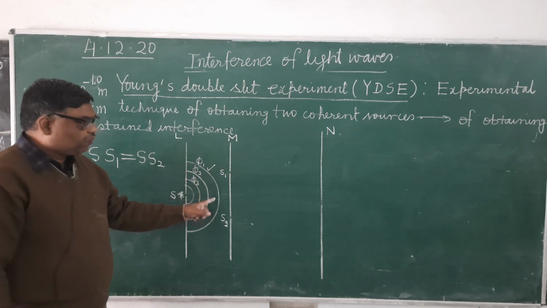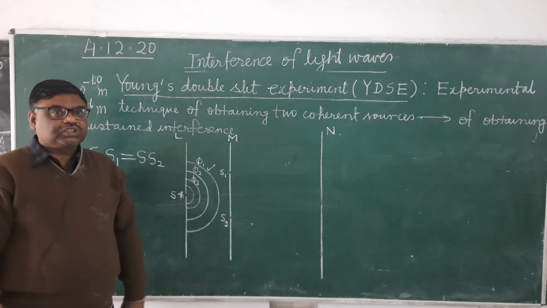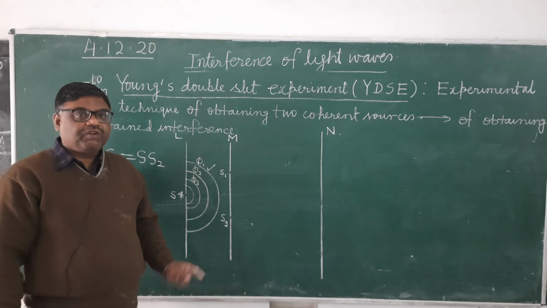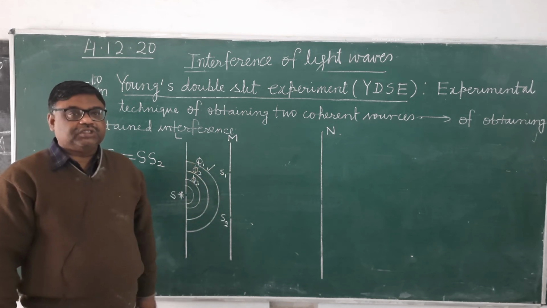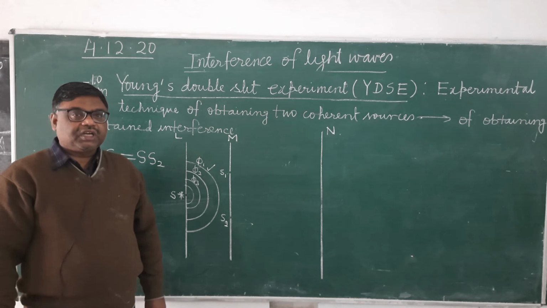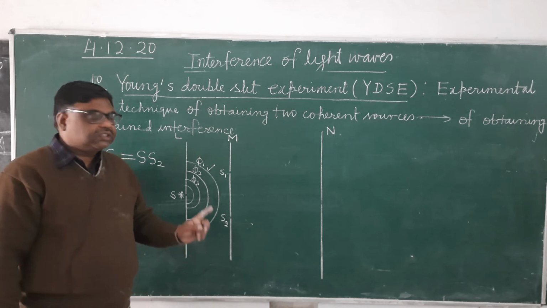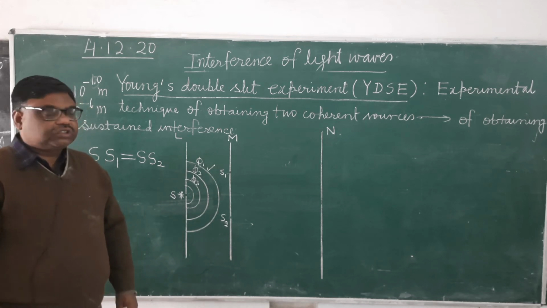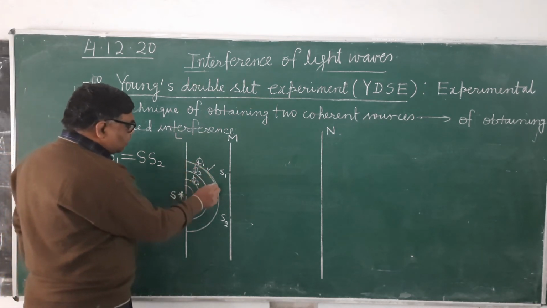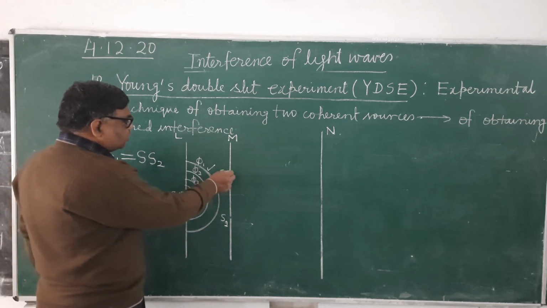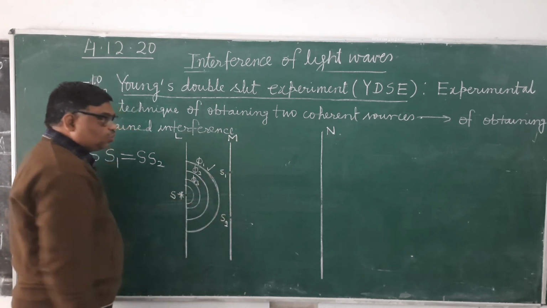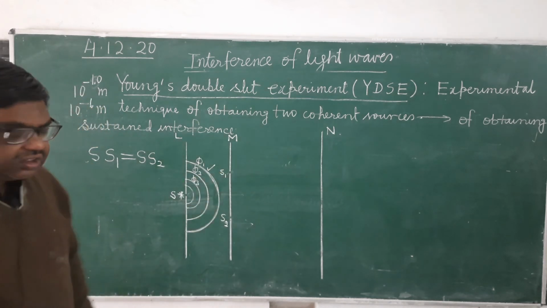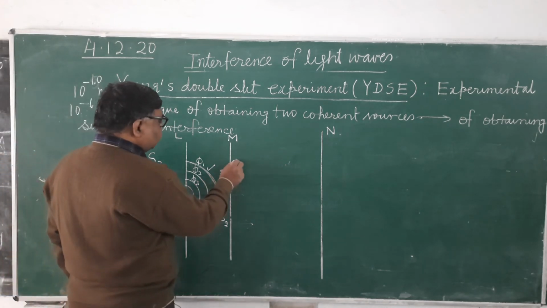Every cylindrical wave front will reach S1 and S2 simultaneously, and they will become the source of secondary waves of the same phase as the original wave. So when this one reaches S1, it also reaches S2 at the same time. S1 and S2 will start emitting secondary waves of phase phi.